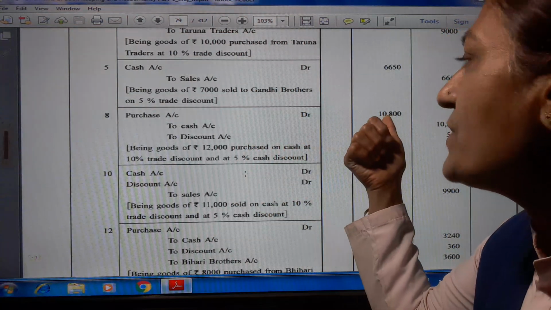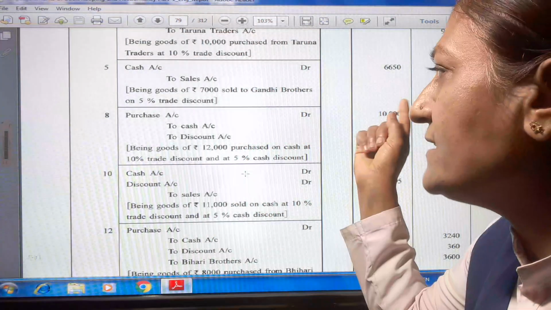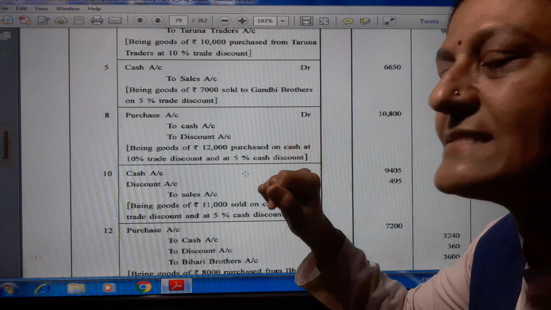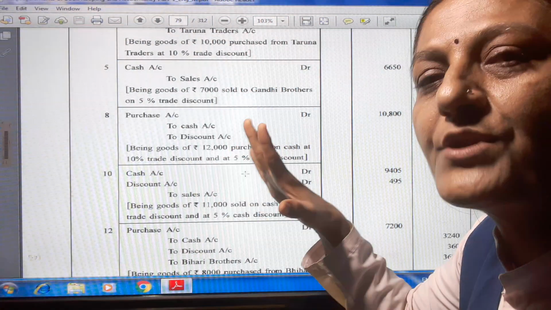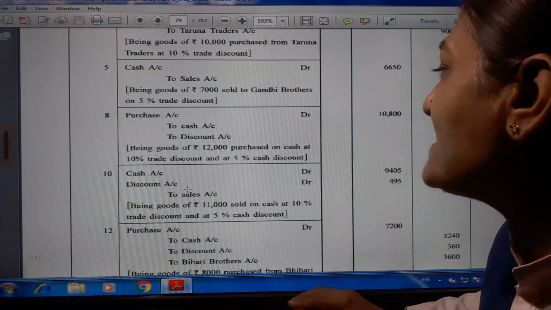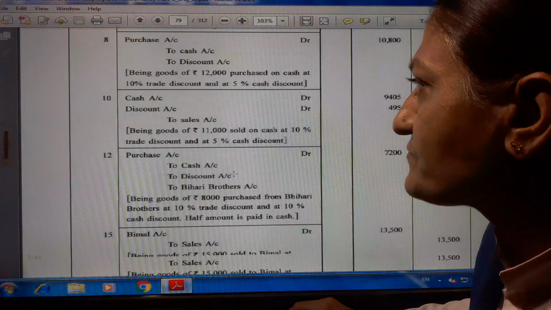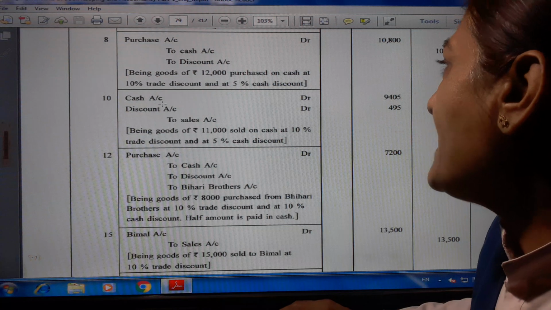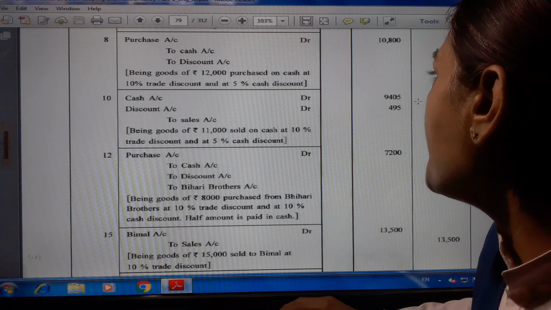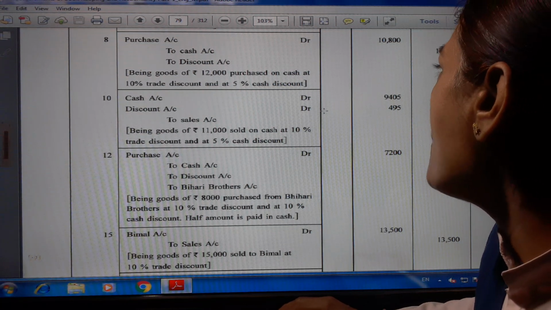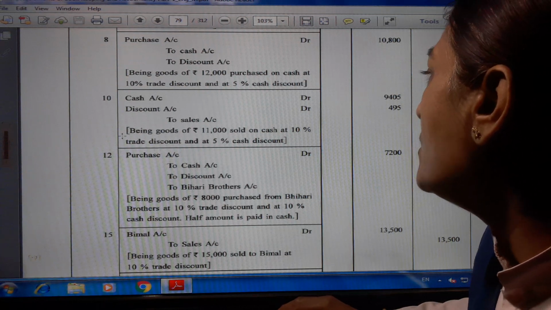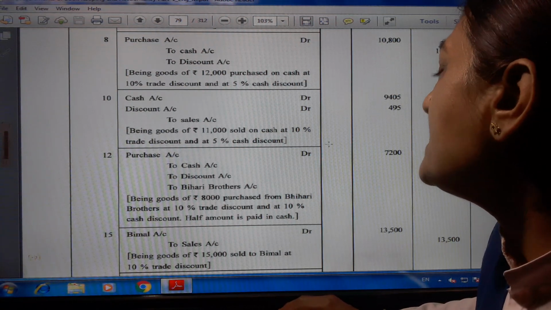So remaining amount 10,800, on 10,800 5% cash discount means 540 is there. So cash payment is 10,260 rupees.